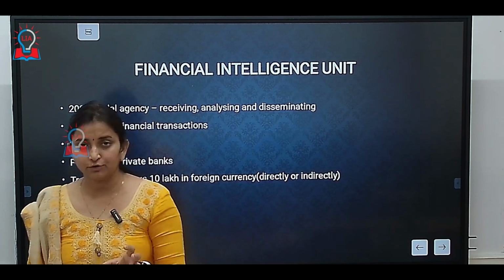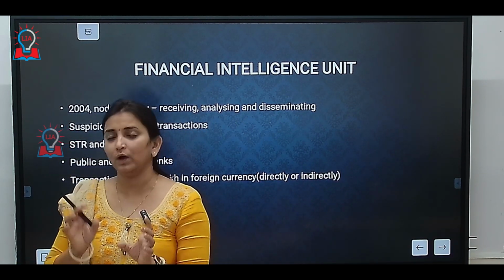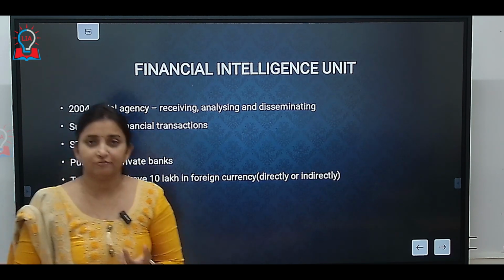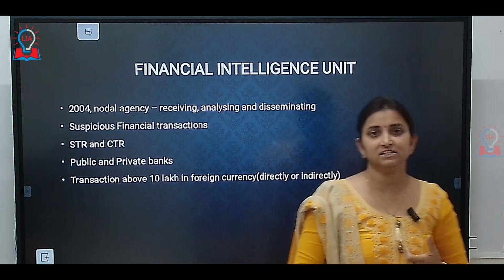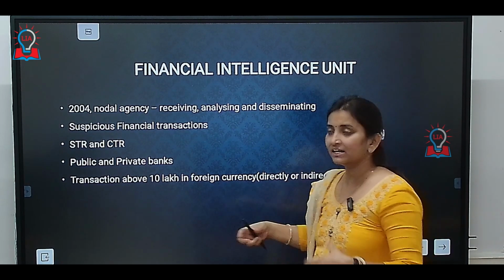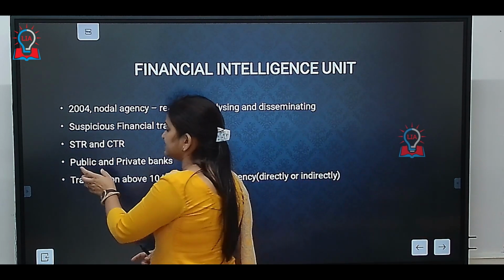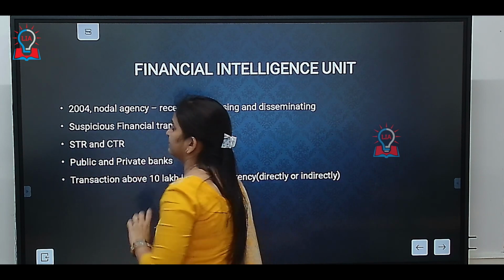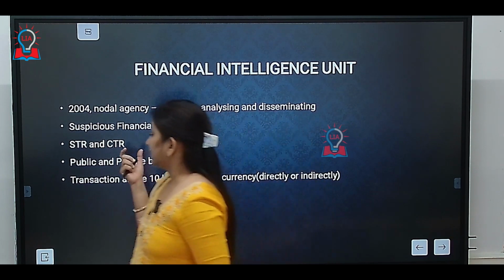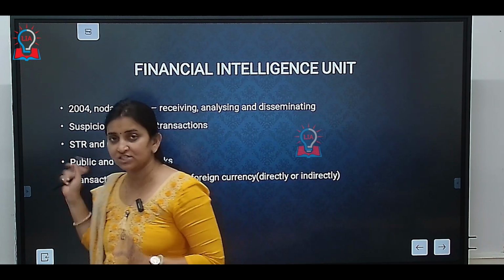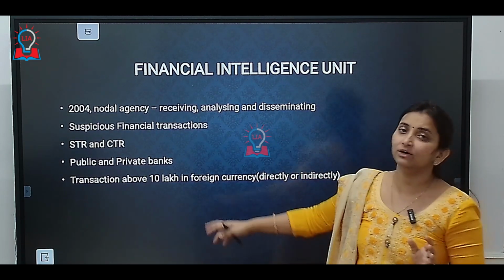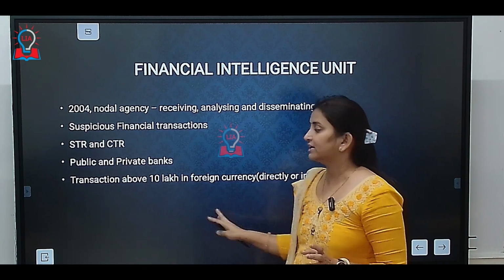So the difference between the FIU and the ED is that the ED has powers from COFEPOSA, FEMA, the Fugitive Economic Offenders Act, and PMLA. But the FIU can check all kinds of transactions from public as well as private banks. And what kind of transactions will it be? Suspicious financial transactions, cash transactions, or suspicious transactions. All of this should be monitored by the FIU if the transaction is more than 10 lakh and related to foreign currency.